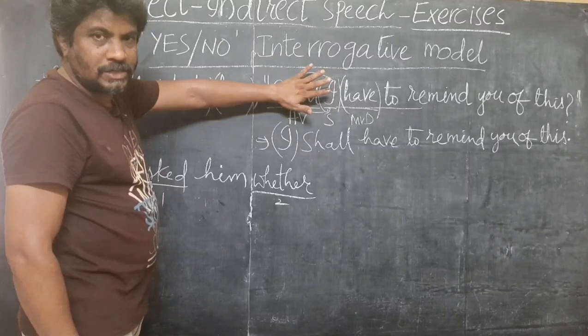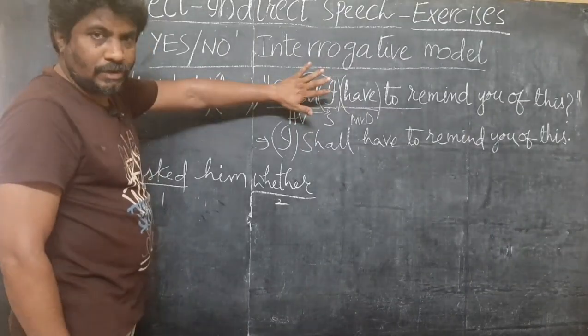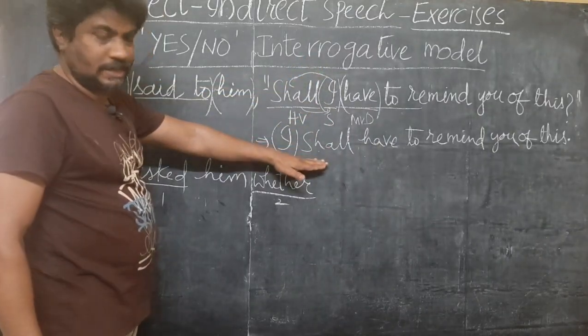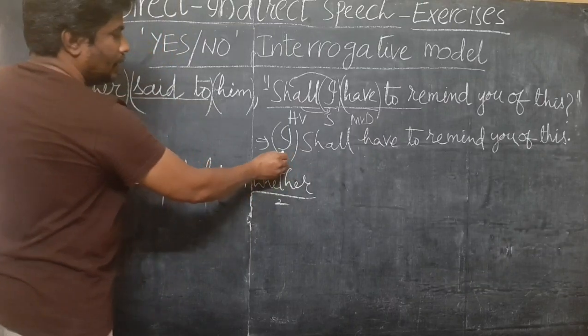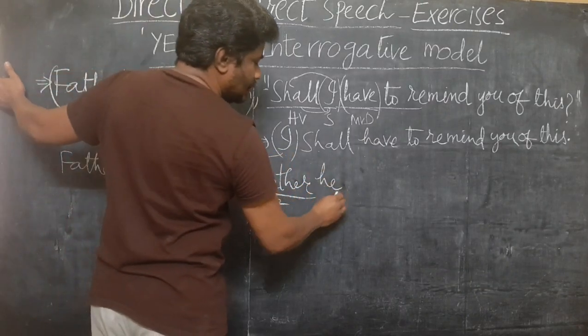If you take this yes no interrogative into consideration, your answer will be wrong. So take this assertive sentence into consideration. I. Who is I here? Father is the I. So I changes to he.